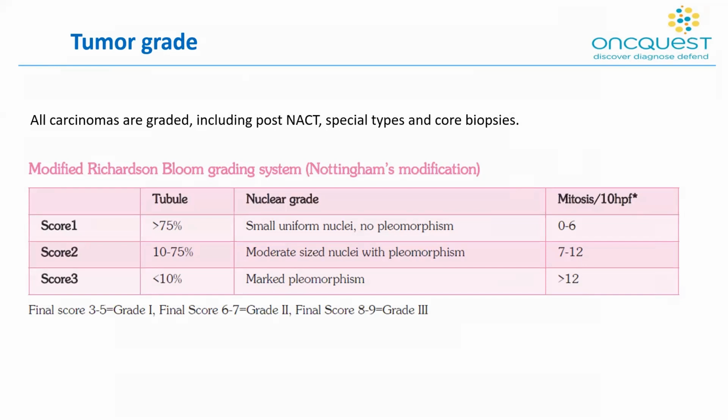The three factors taken into consideration are tubule formation, which is basically related to architecture, the nuclear grade, and the number of mitoses per 10 high power fields. Significant in this is the size of the field that a pathologist looks into, because the per 10 high power field count can vary if the size of the field is large or small.